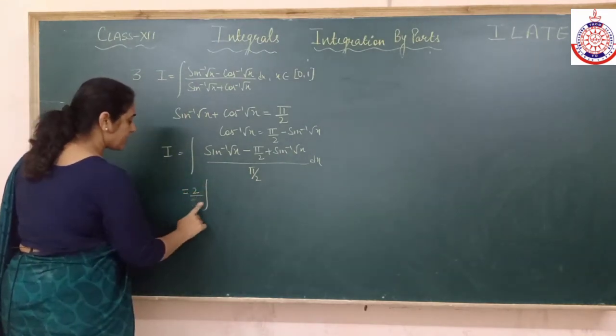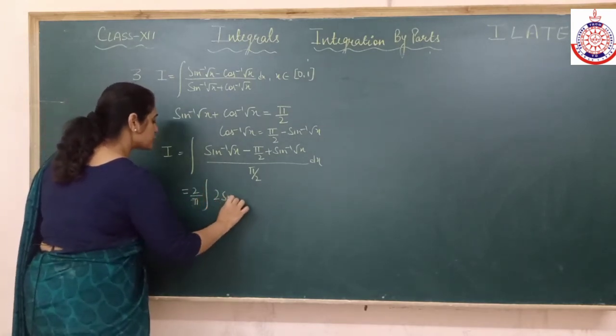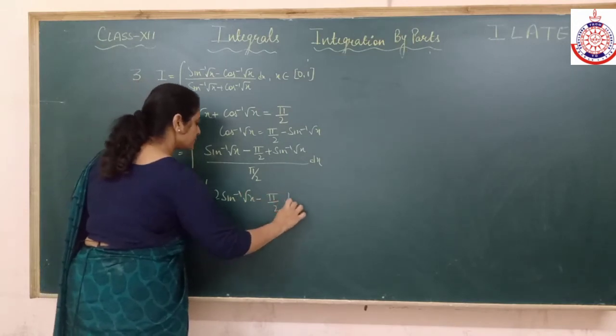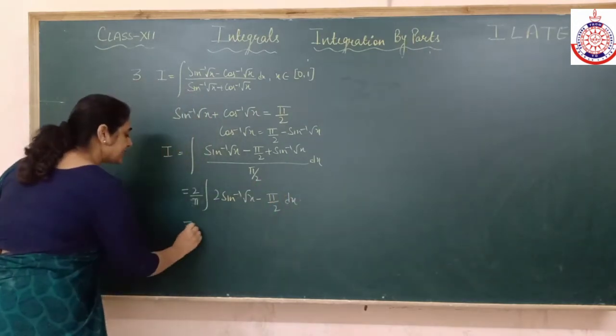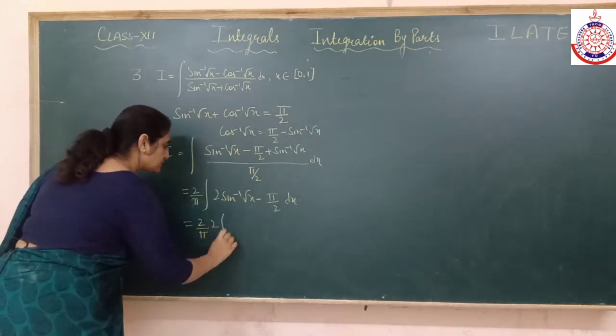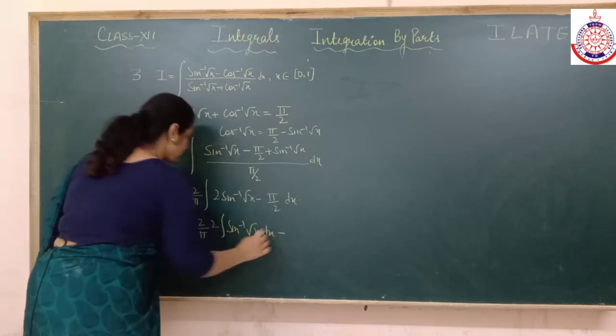In integration I have 2 sin inverse root x minus pi by 2 dx. Segregate the integrals. Alright.